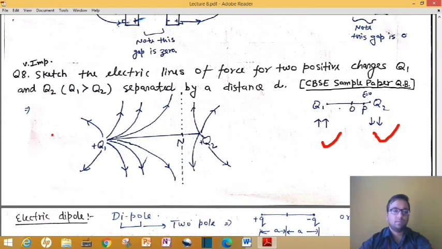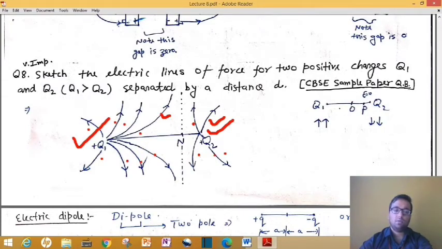Down arrow means lesser. So this is your diagram, this is your answer. Here we have Q1 and here we have Q2. From Q1 you have to draw more lines than are drawn by Q2. Like here I have drawn 4 lines, so there you have to make more than 4 lines. It shows that Q1 is greater in magnitude than Q2. Basically, these lines represent the amount of electric field, and since Q1 is greater, we have to make the amount of electric field in this way.